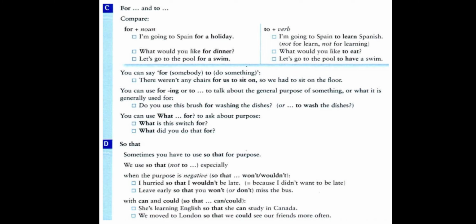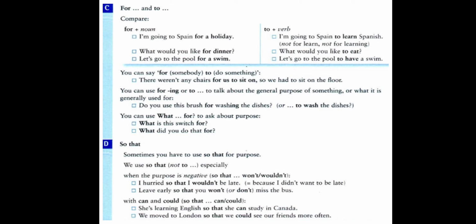I hurried so that I wouldn't be late, because I didn't want to be late. We don't say I hurried not to be late. We say I hurried so that I wouldn't be late. Leave early so that you won't or don't miss the bus. We don't say leave early not to miss the bus. No, in this case it is negative, so we use so that in the place of to.